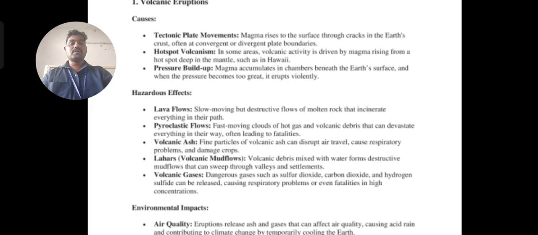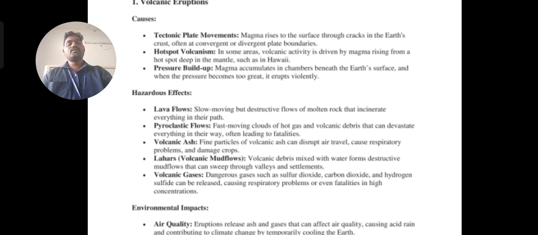The next one is volcanic gases. Among volcanic gases, sulfur dioxide, carbon dioxide, and sulfides can be released from the explosion, which may lead to respiratory problems for human beings if the concentration is very high. So likewise, there are hazardous effects.